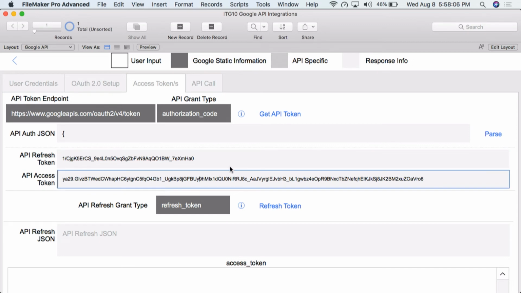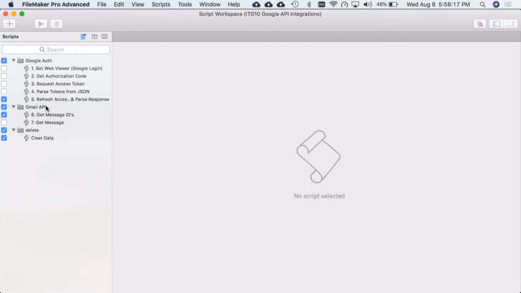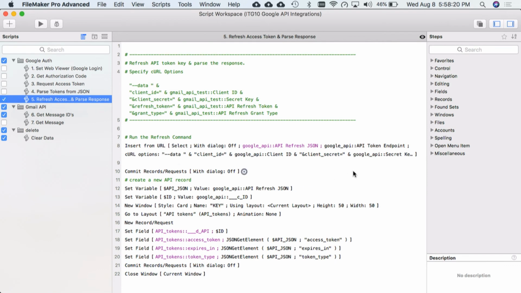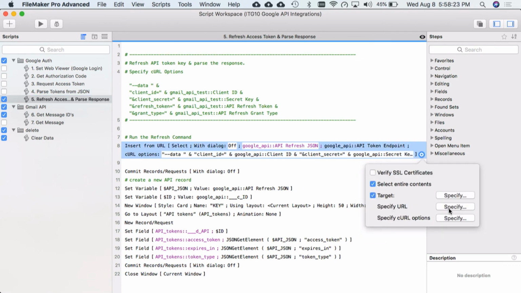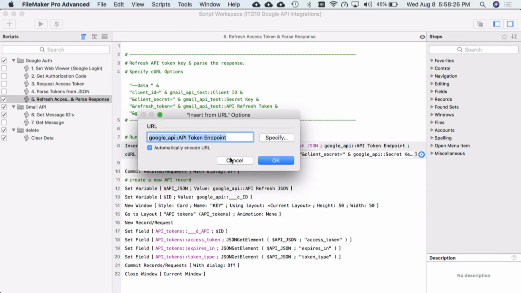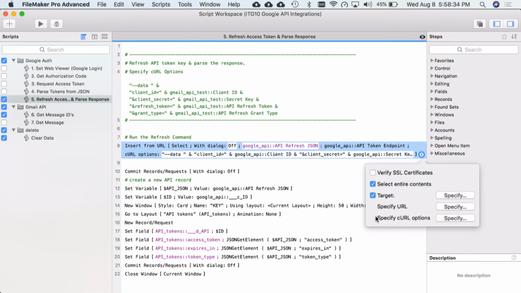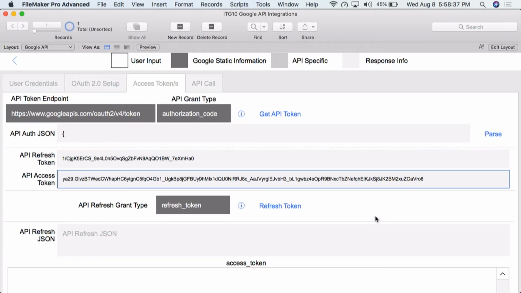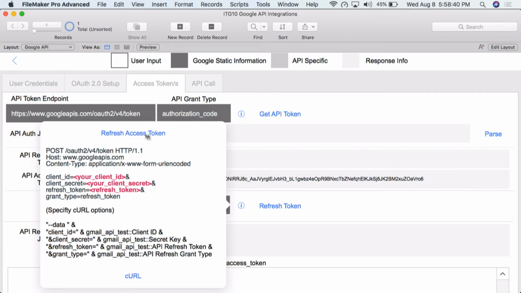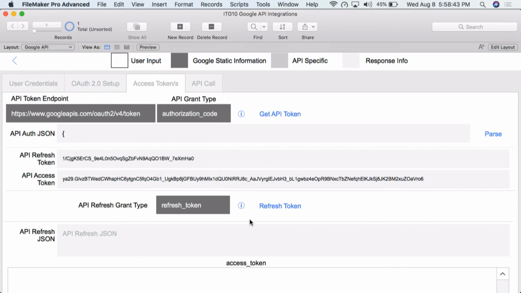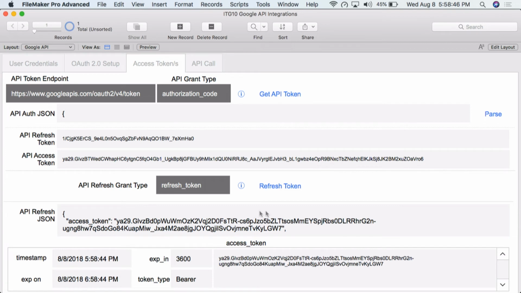And again, now we're ready to query the API that we've already enabled. And again, if this access token runs out, we simply just refresh it. I'll take a quick look at that refresh. Refresh access and parse it out, all in one step now. So again, we're going to reference a field, and then for our curl options, we're using the dash data again, and then we're just rebuilding what Google has supplied us with, which I reference right here. So there's a link to that. And so we can just watch it refresh. So it just refreshed the code for me.